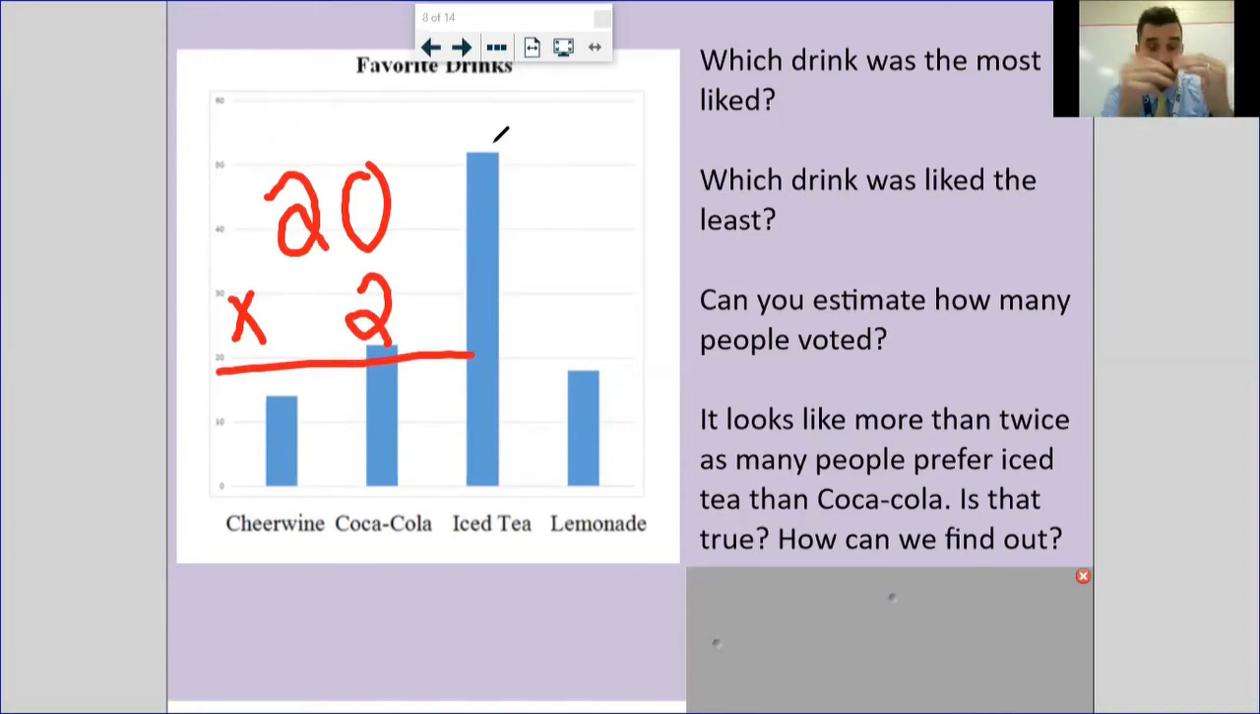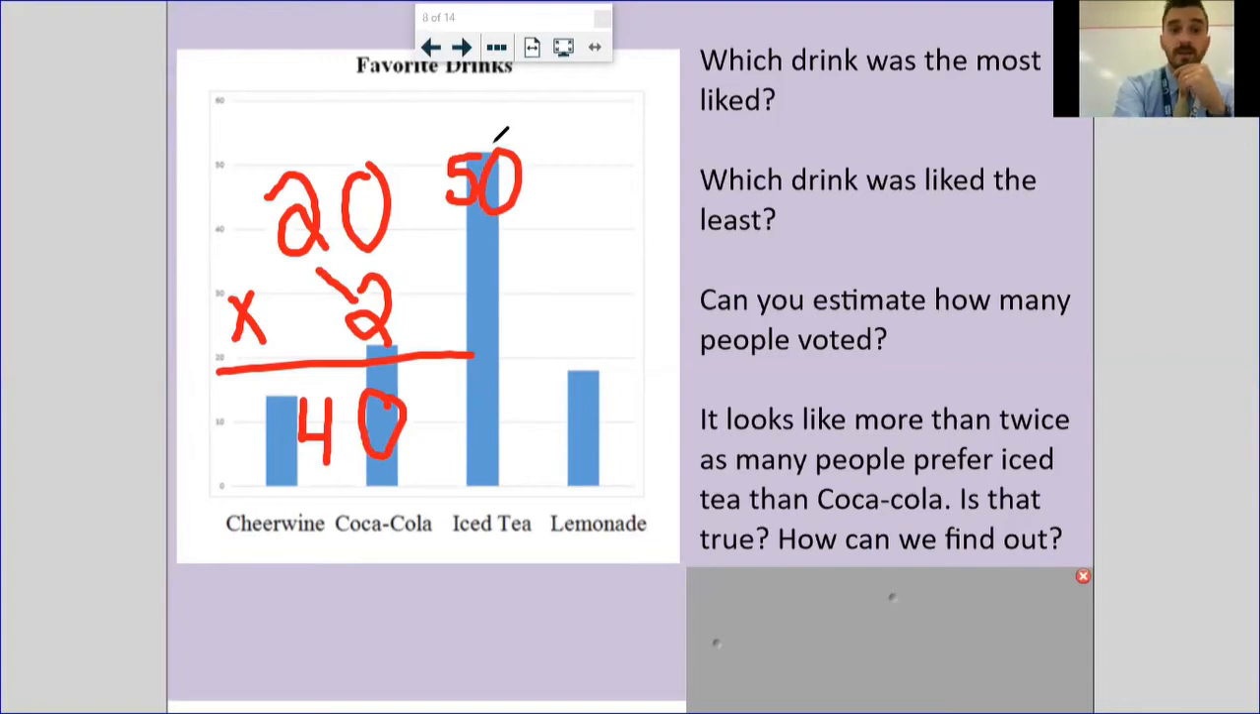You got your numbers stacked. Bigger number's going to be on top. Place value lined up. All right, so I start by going 2 times 0. Well, 2 times 0 is 0. Boom. And I go across. 2 times 2 is 4. So that answers my question right there. It is true that iced tea is more than twice as many because iced tea was at 50. And when we did twice as many Coke, it was 40. So that is an accurate statement.